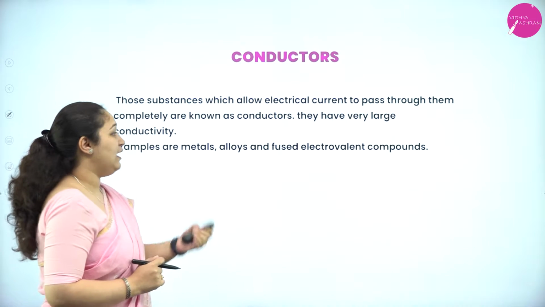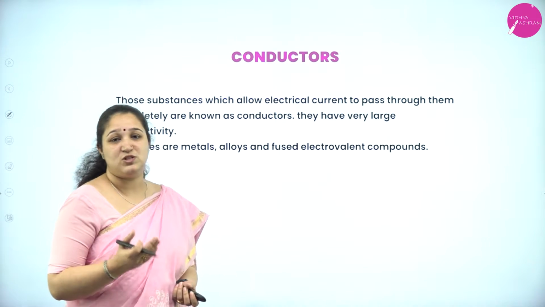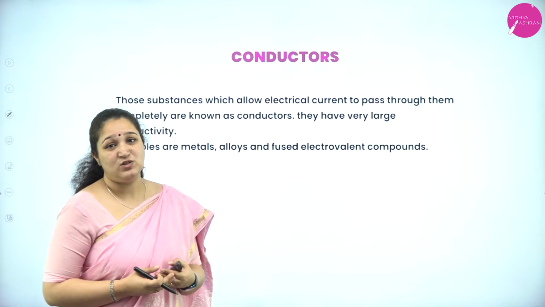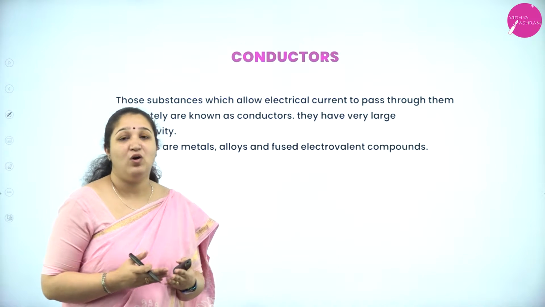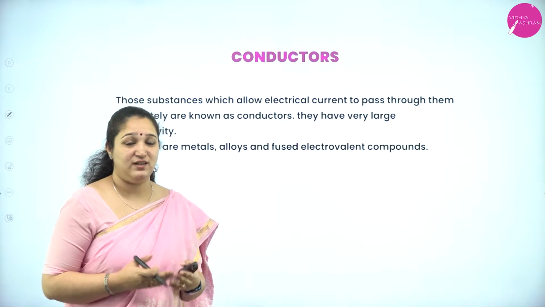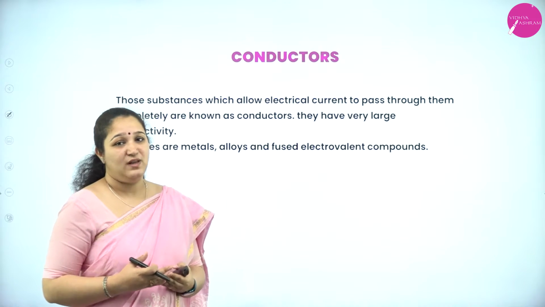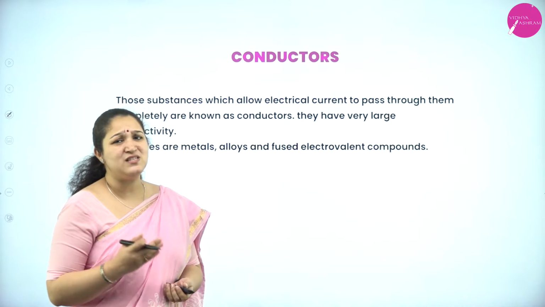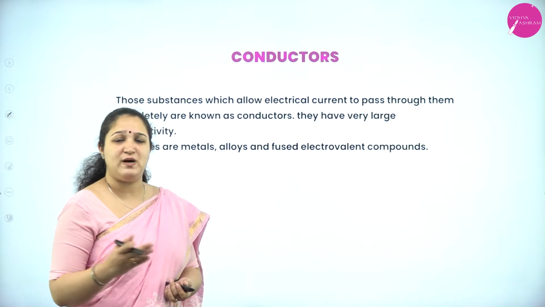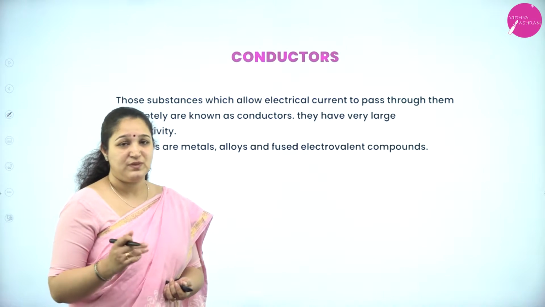Examples: metals, alloys, fused electrovalent compounds or ionic solutions, etc. are all conductors, isn't it? They all allow the electric current to pass through them. So, any substance which allows the electric current to pass through them, we call them conductors.